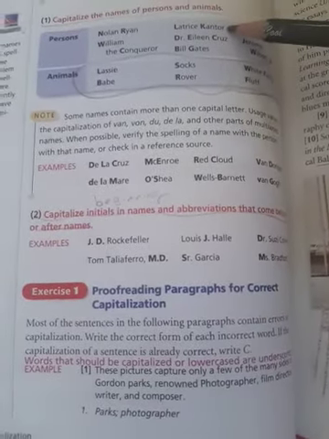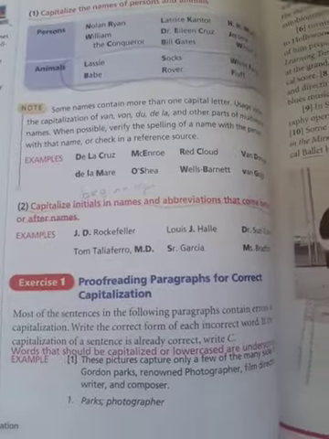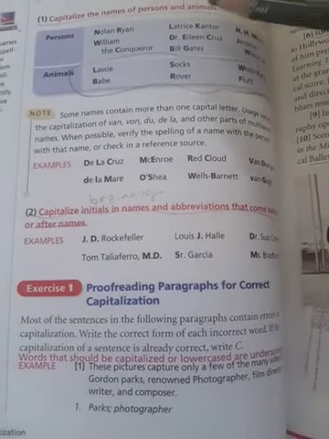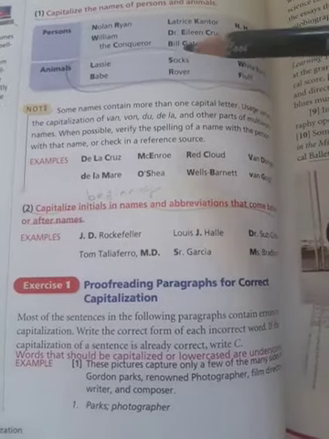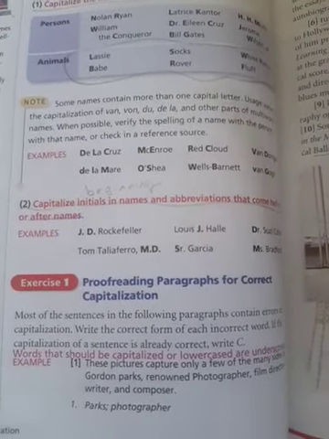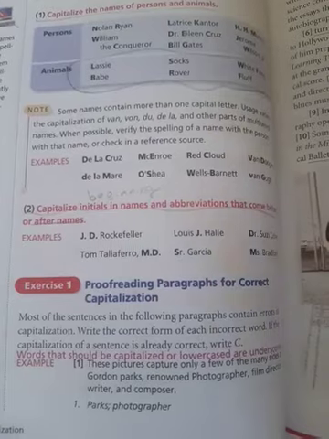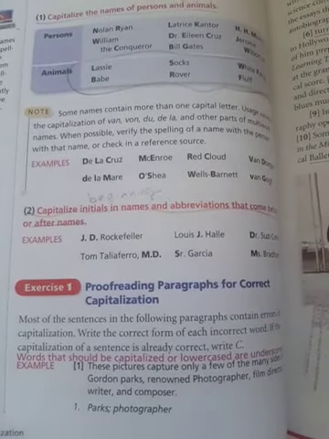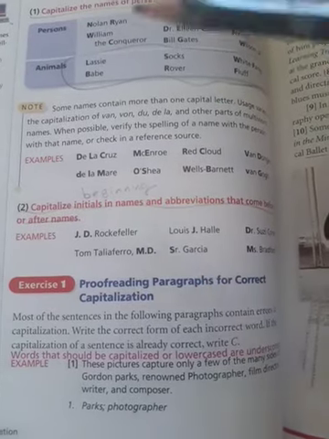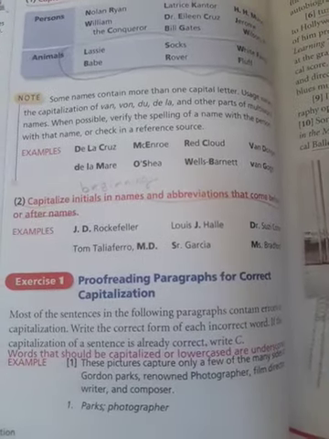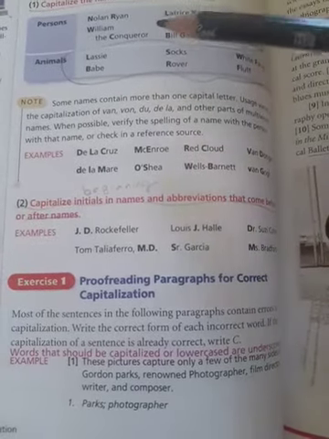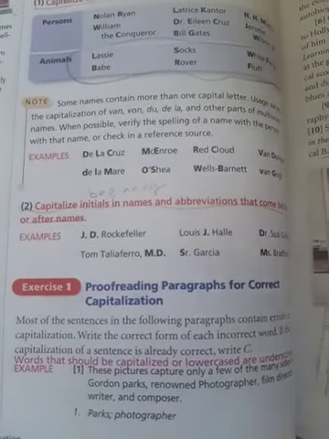Let's move to another rule: capitalize the names of persons and animals. You know that all persons' names should be capitalized, but just focus on animals. Not all animals should be written with capitalization, just some special kinds like Rover, Fox, Babe, but don't write dog with a capital letter, or lion or tiger.